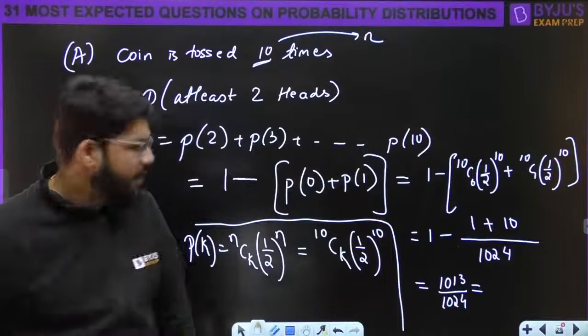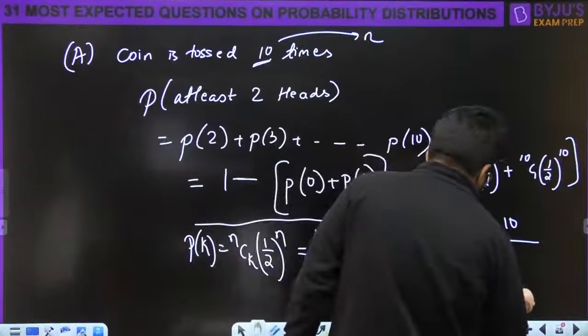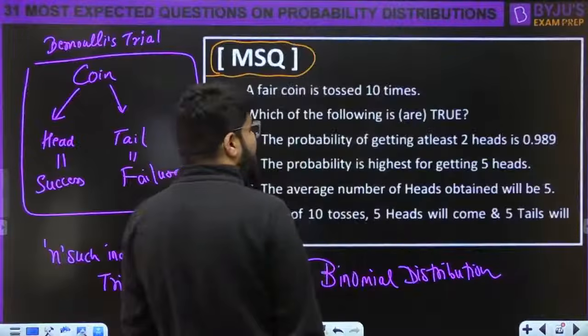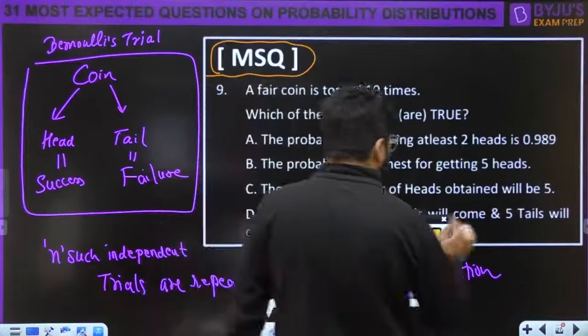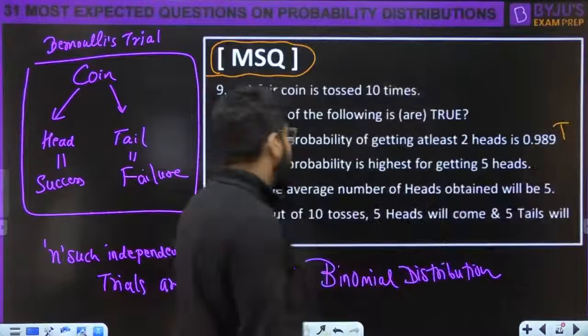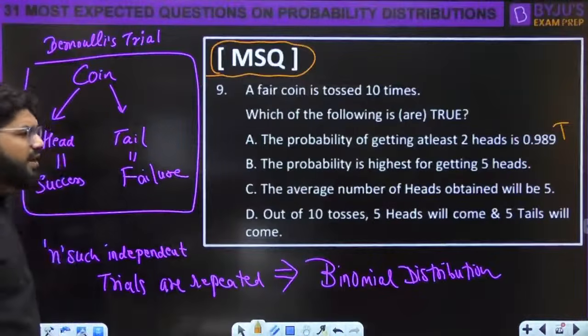And this is 0.989. The precise value is 0.989. Yes, so this looks true. यहाँ पे true ही बोला है. The probability is highest for getting 5 heads.